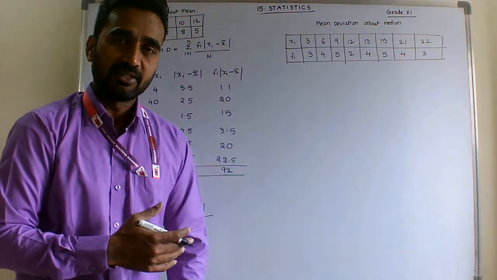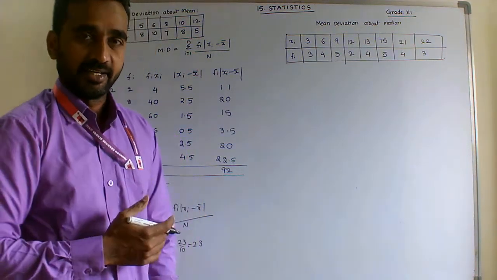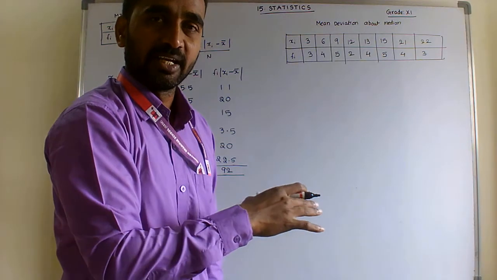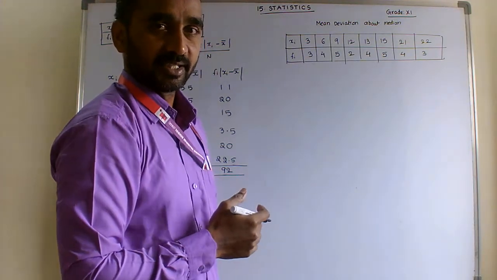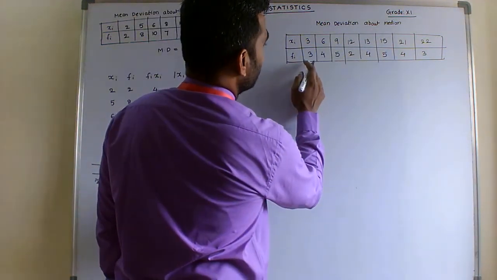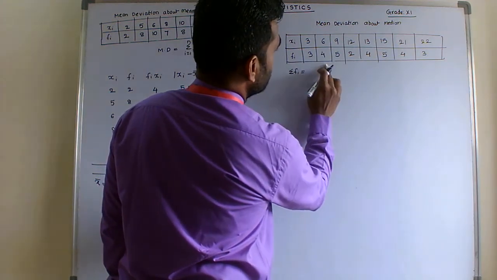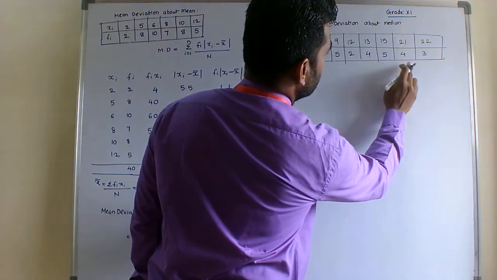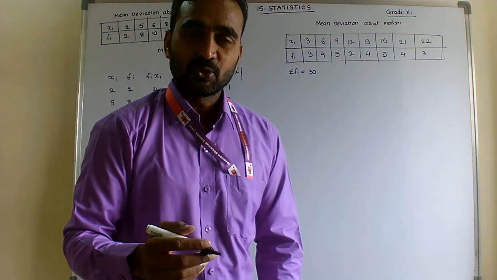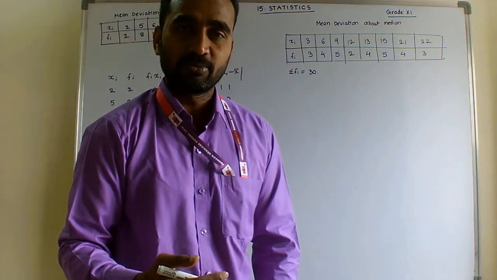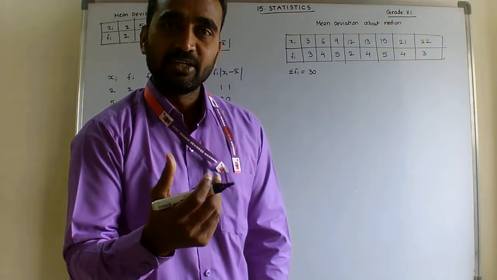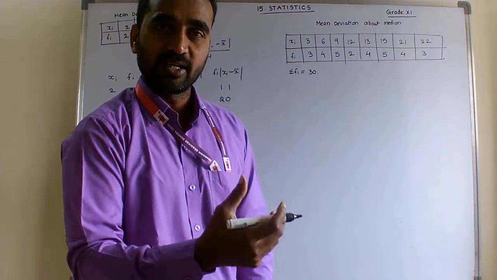I found mean deviation with the help of mean for the given discrete data. Same mean deviation, but instead of x bar, with the help of median we will do it. The entire process is the same. First, find the median. The total number of students, sigma fi, is 30. If there are 30 students, then the 15th student and 16th student marks divided by 2 is the median. If the number of terms is even, the median is the average of the middle two terms.